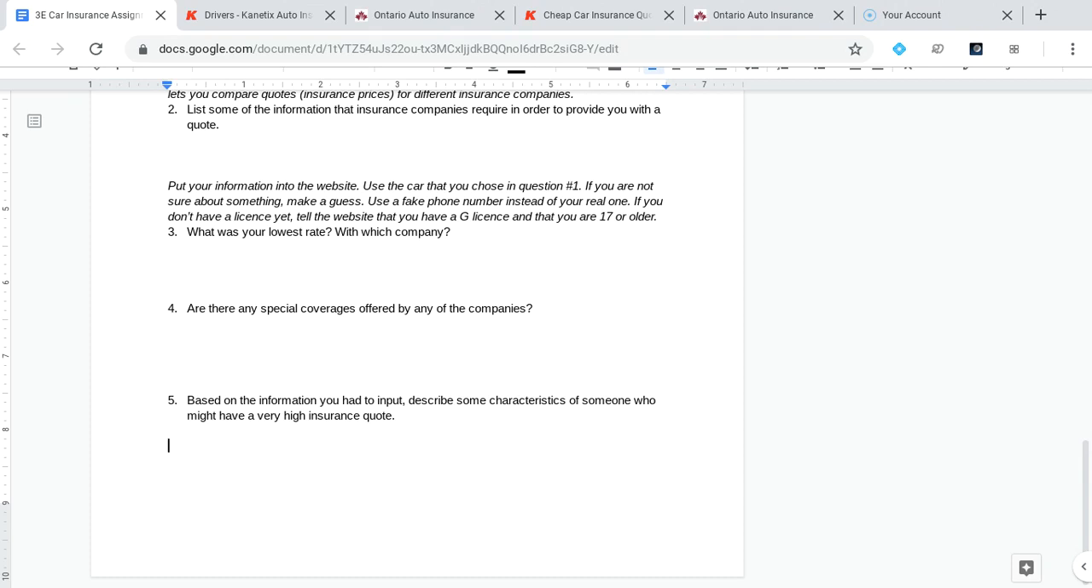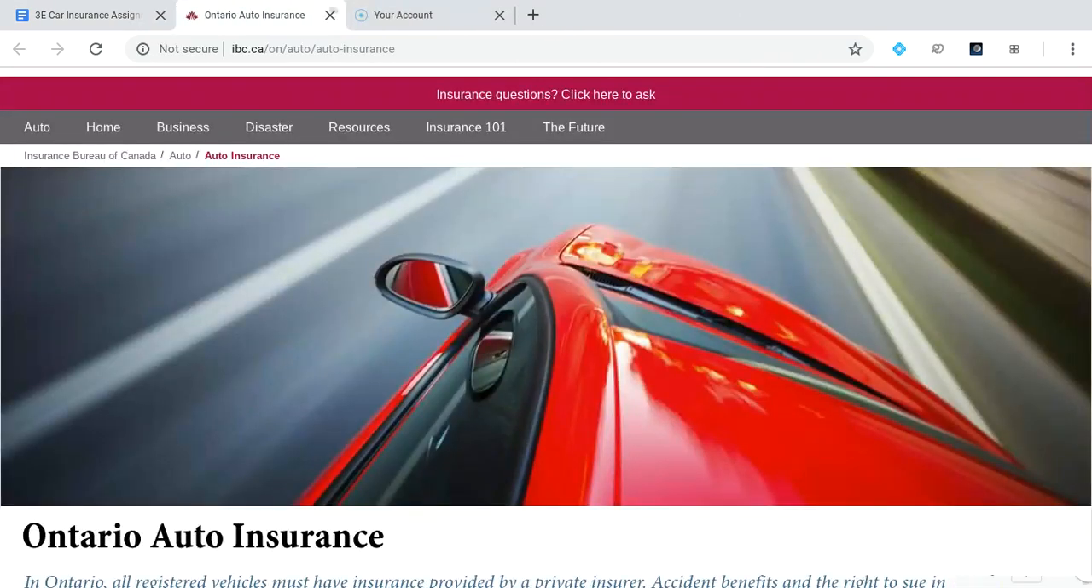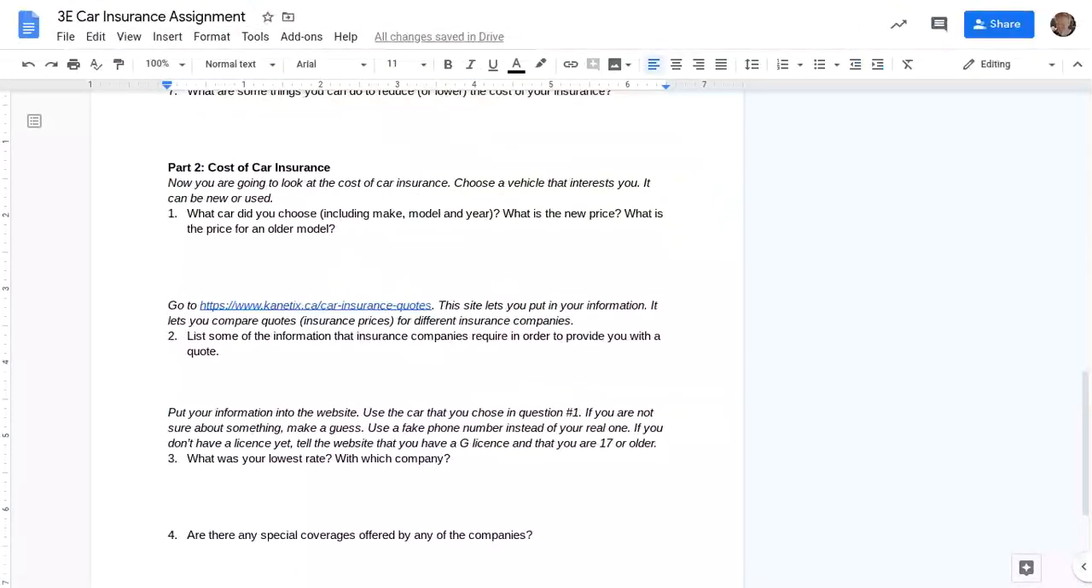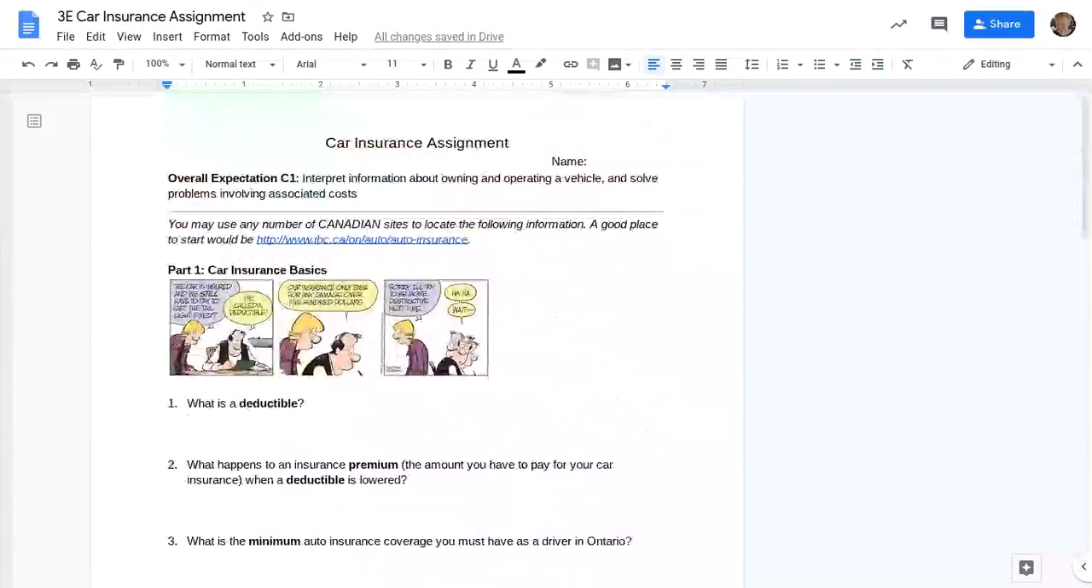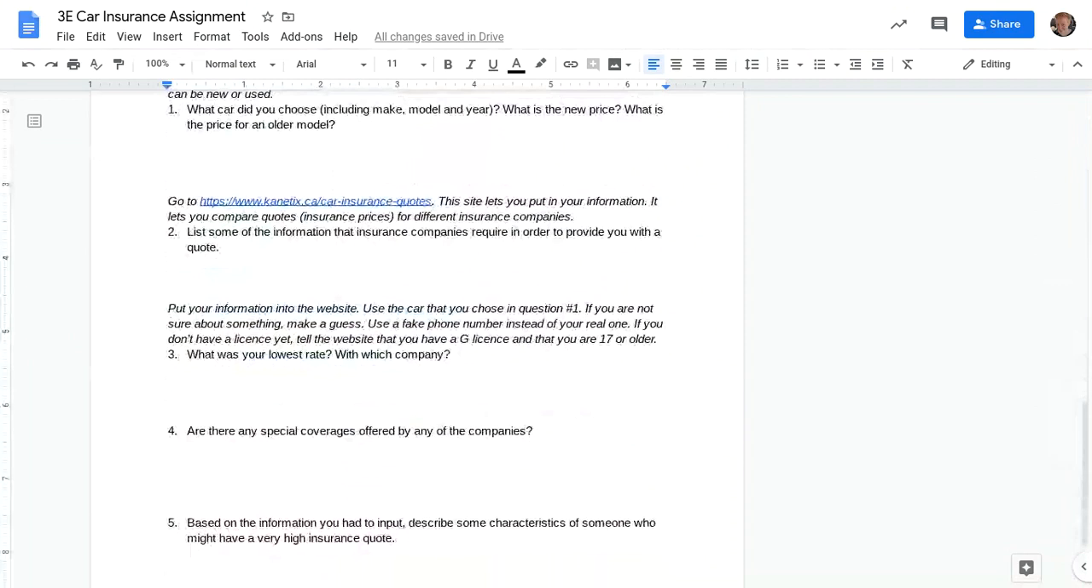If you have any other questions about this assignment, you can definitely let me know. But I think this one's fairly straightforward. Just make sure the first part, use that website or any Canadian website. And then the second one, use that website, and anything that you're not sure about, just guess. Take a good guess of what you think is correct.